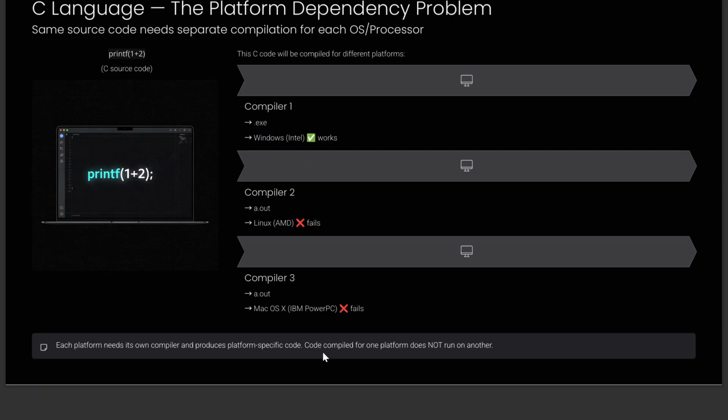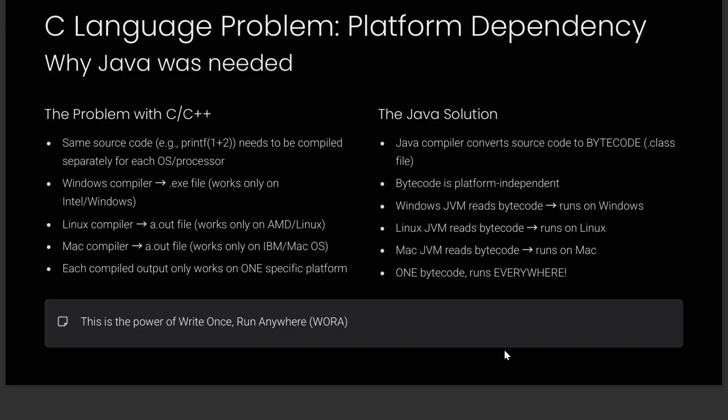So this is an issue: code compiled for one platform does not run on the other. This is a major issue which we had for C and C++. So that is the C language problem, platform dependency, and why there was a need for Java. So let's say the same source code had printf 1 plus 2 as the only instruction; this needs to be compiled separately for each operating system as well as your hardware processor.